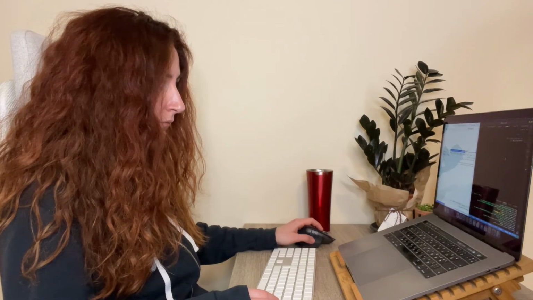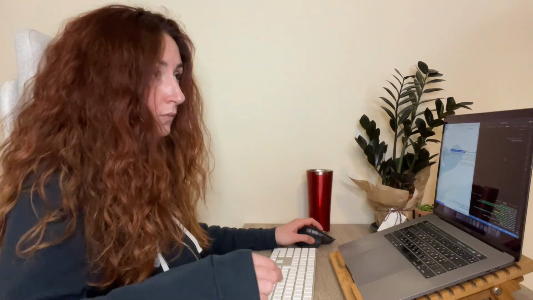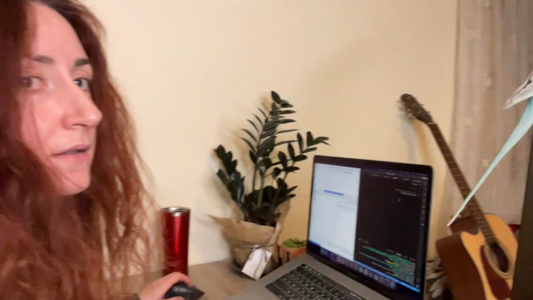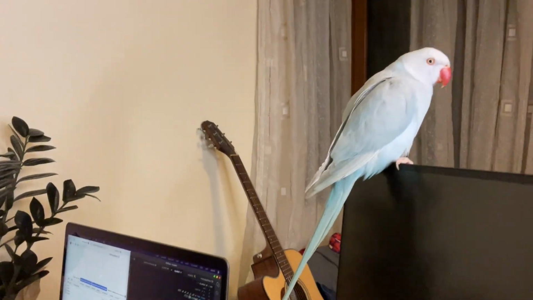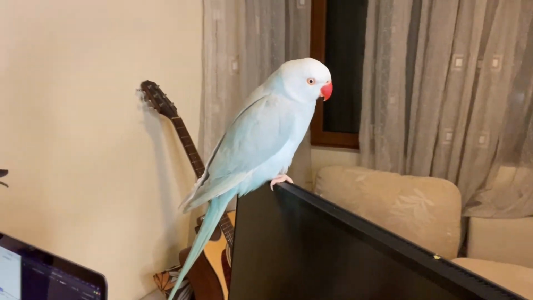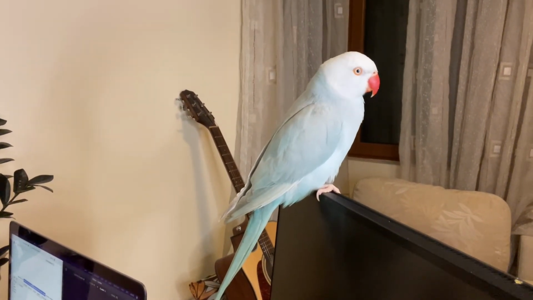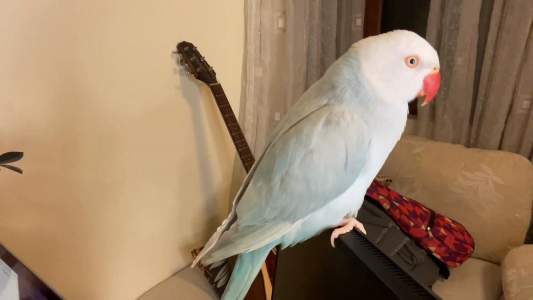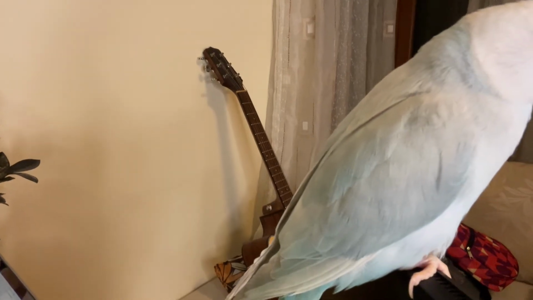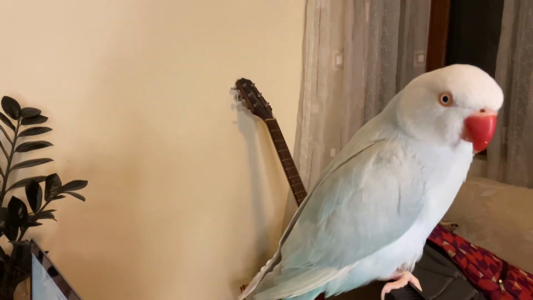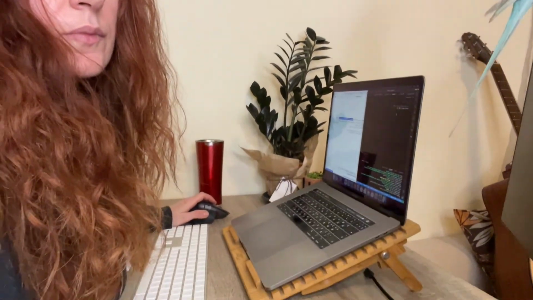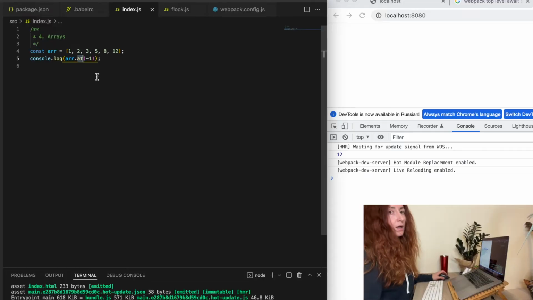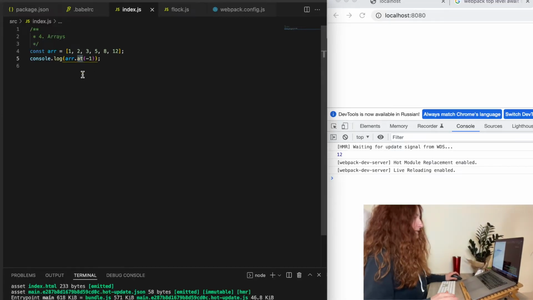Dracarys is sitting here on my monitor and tries to destroy it. Look at her. Look at this angry, evil bird. Okay, so let's get back to our arrays.